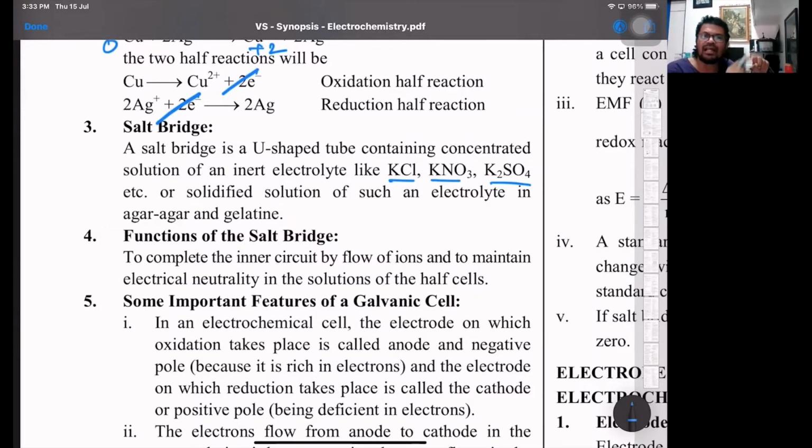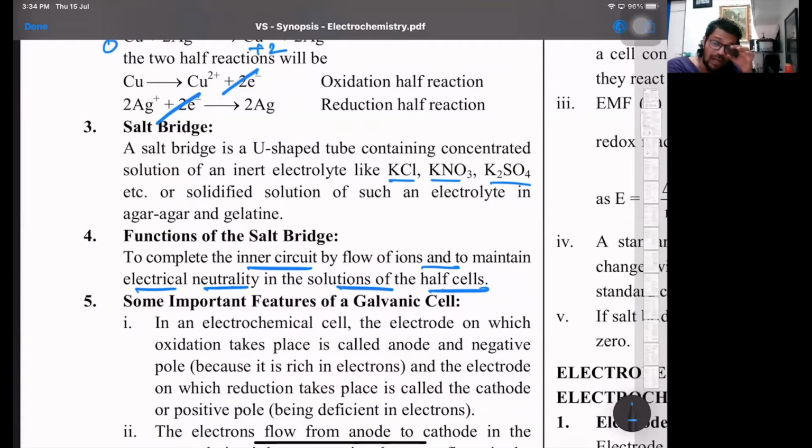This U-shaped glass tube has one limb going into the anode and one into the cathode. The function of the salt bridge is to complete the inner circuit, that is the internal circuit, by the flow of ions, and to maintain electrical neutrality in the solution.